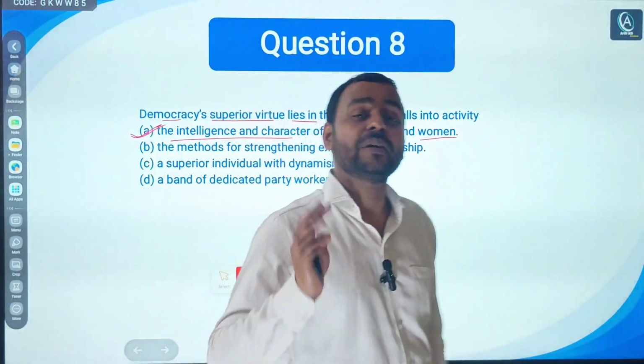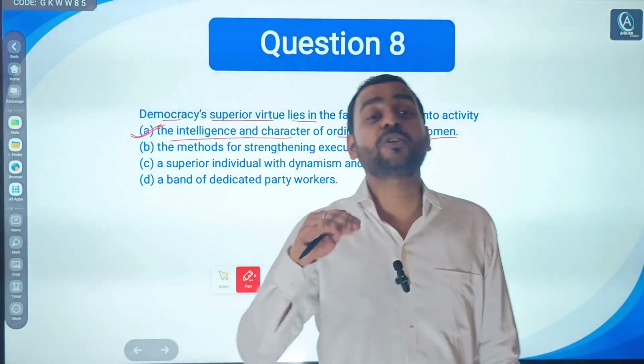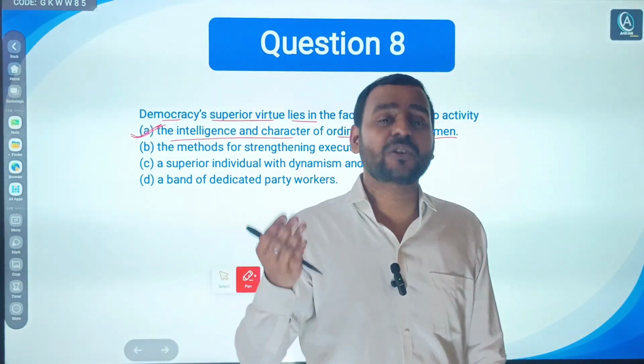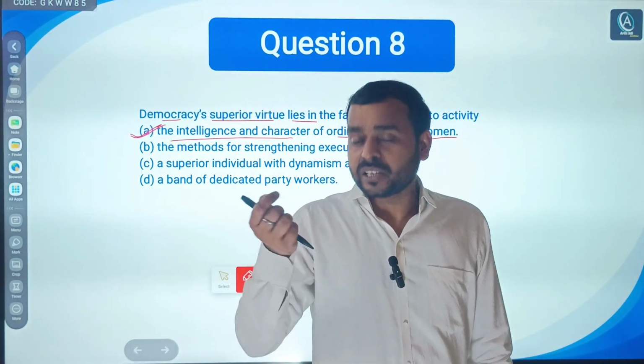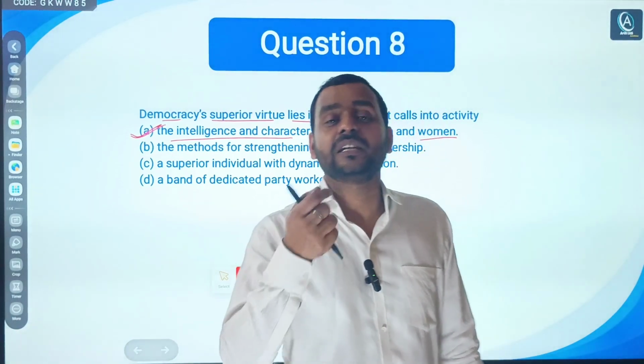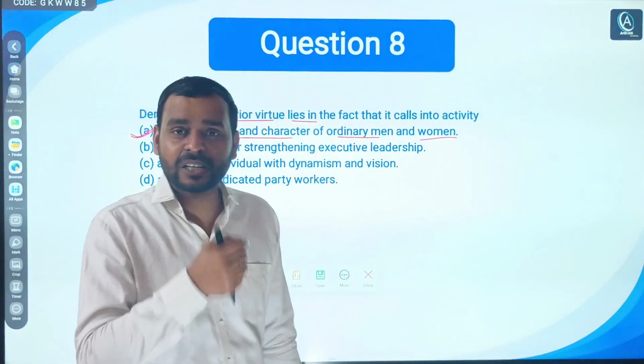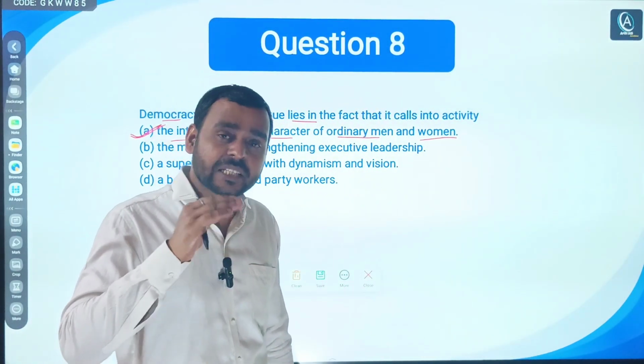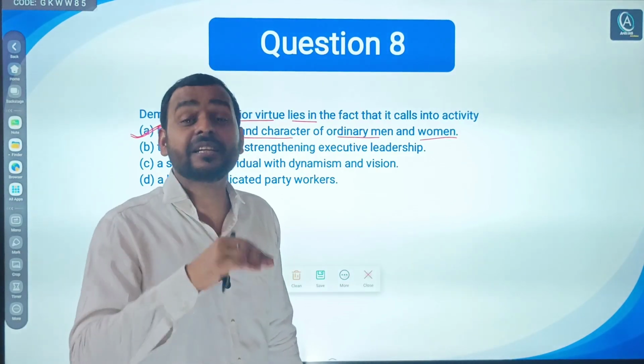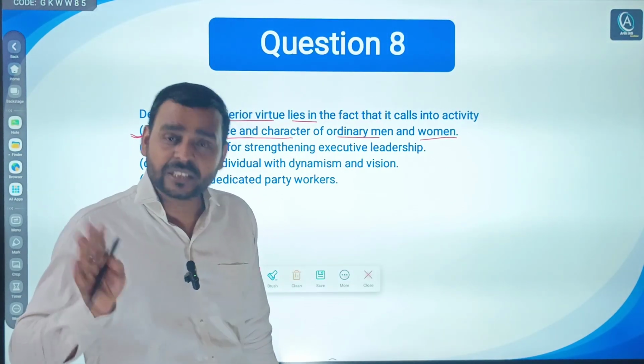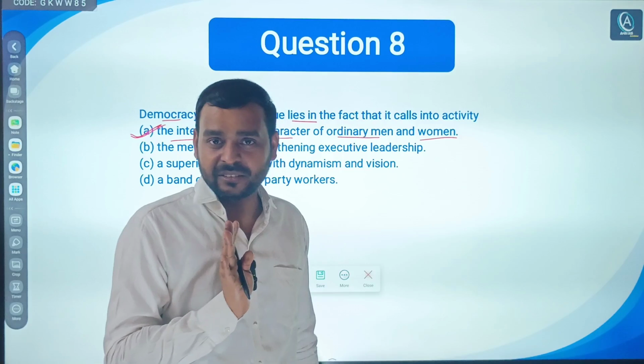For example, if even ordinary man and woman are not intelligent and their character is not good, for example before vote they are lured by money or freebies, then obviously there would be mood swings.